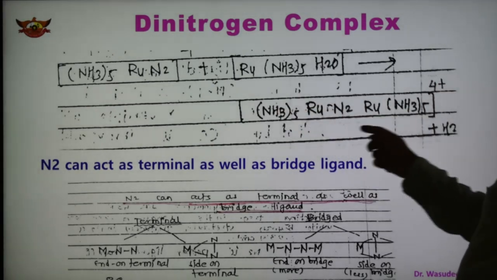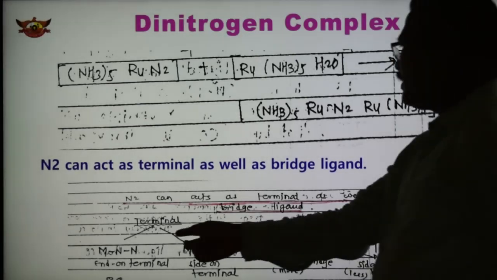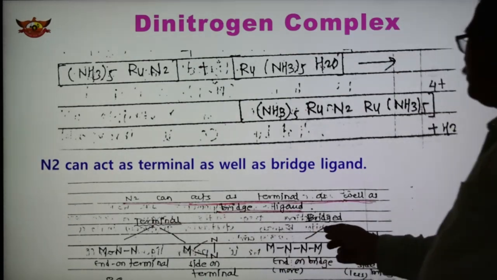This is another dinitrogen complex, and water gets replaced from this complex. This is one example, and in this case dinitrogen can act as a terminal as well as a bridge ligand. So nitrogen ligands are of two types, terminal and bridge.